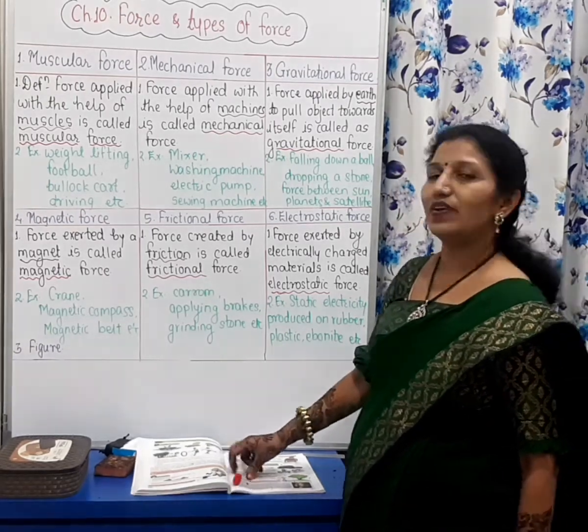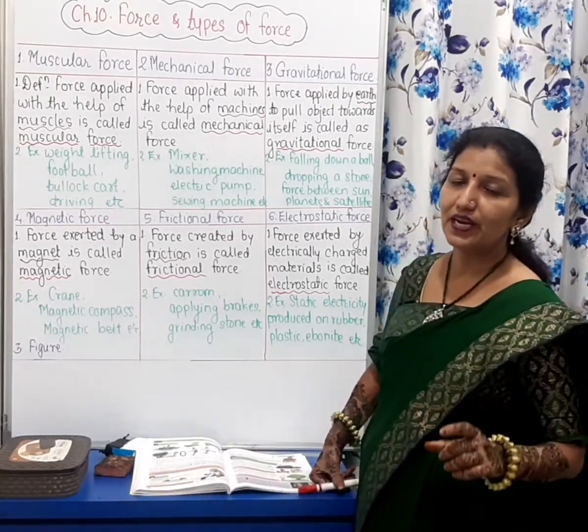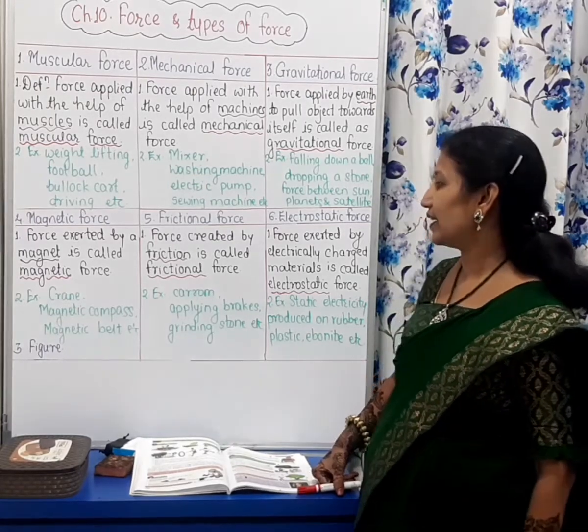And so we sprinkle talcum powder while playing carom.